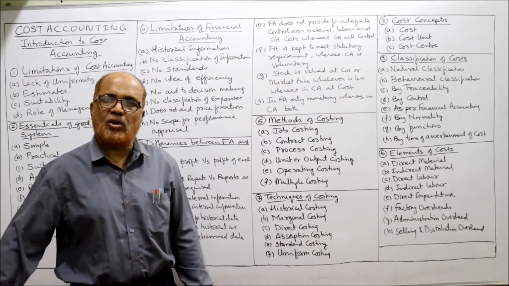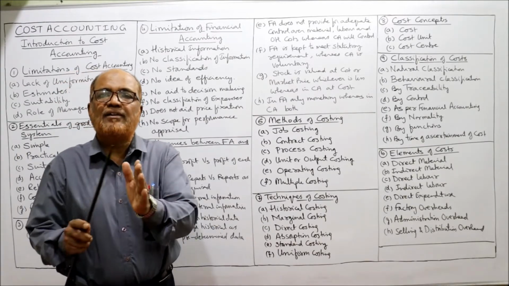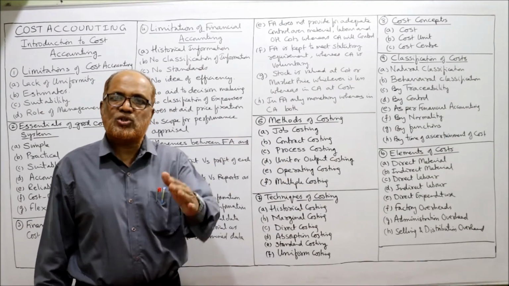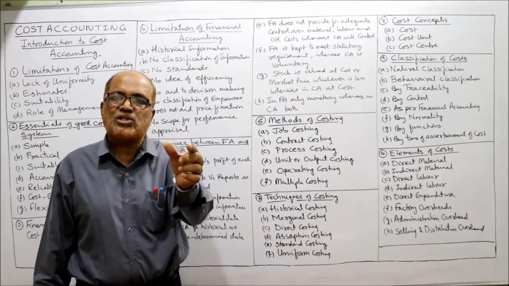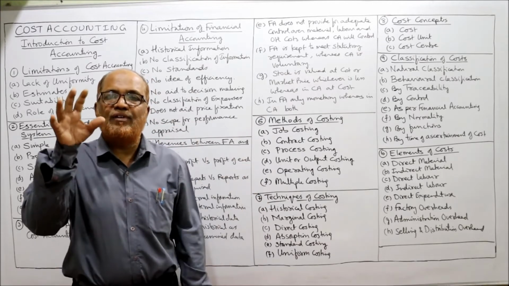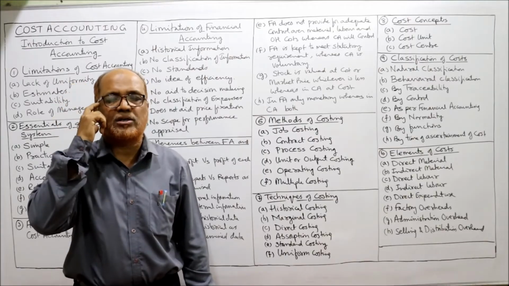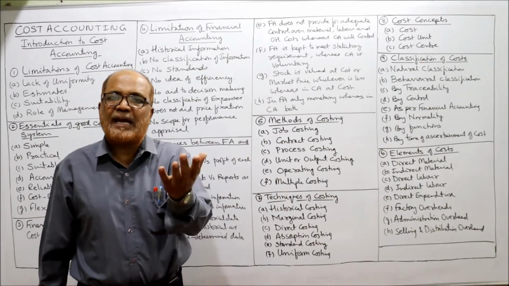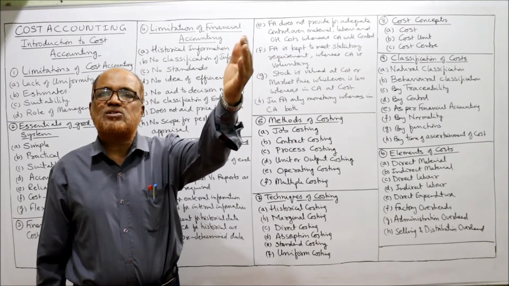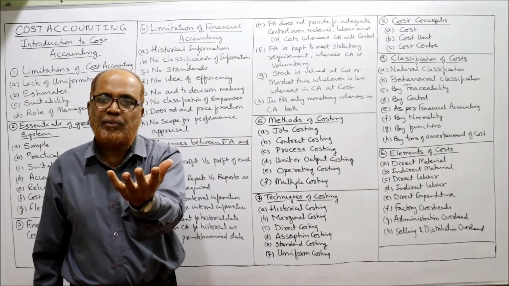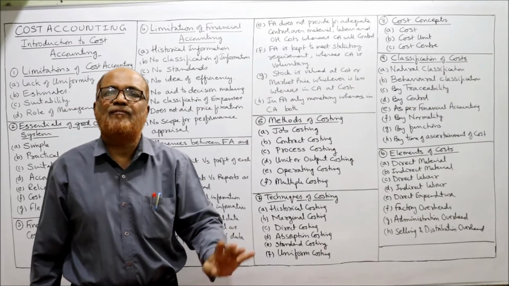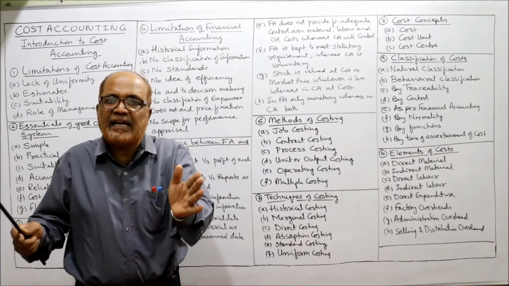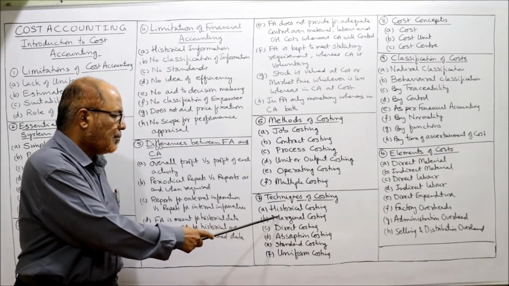Next is marginal costing. In marginal costing, we differentiate the cost between fixed cost and variable cost. Marginal costing is also called variable costing because we focus only on variable cost. The fixed cost will remain constant. That means first we calculate contribution. From sales, we deduct the variable cost to get contribution. From contribution, we deduct the fixed cost to get the profit. This method of costing, of segregating the fixed cost and variable cost, is called marginal costing.